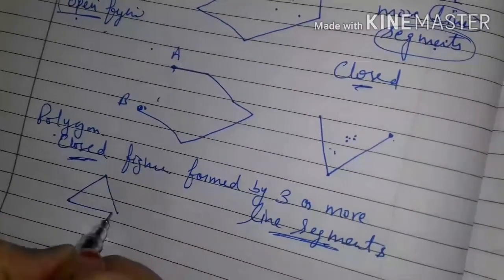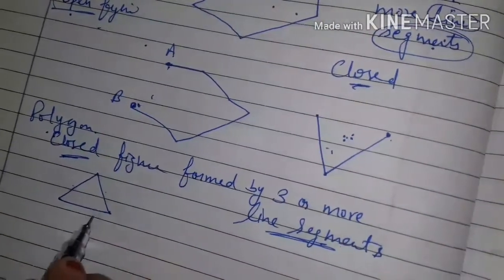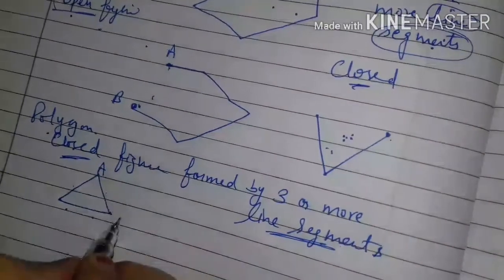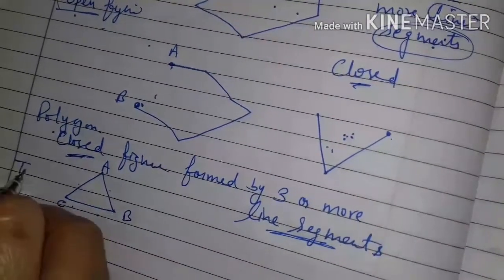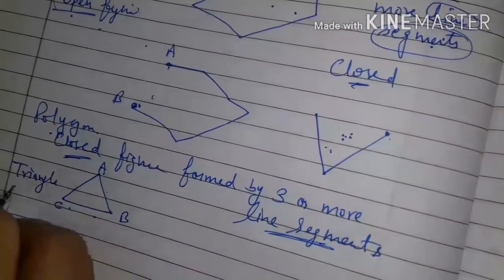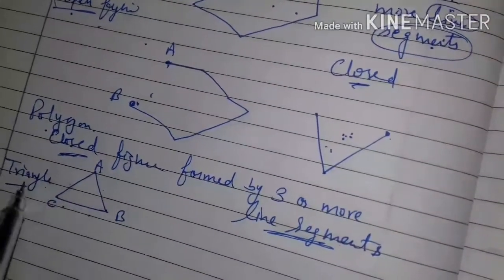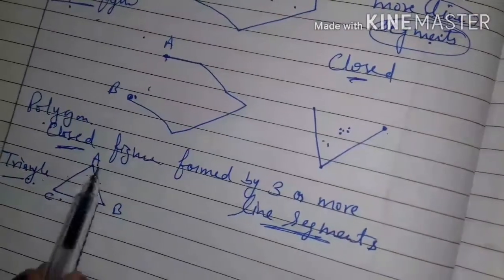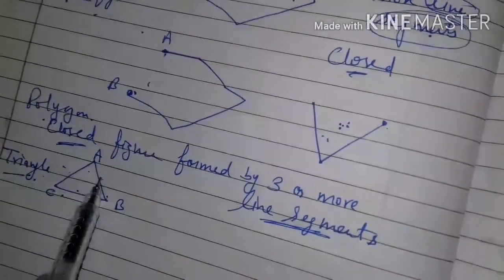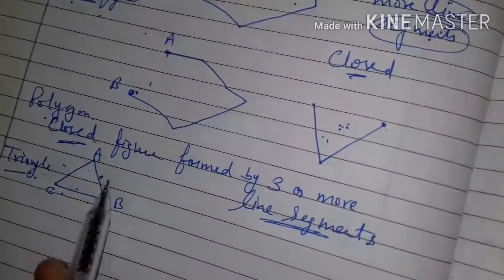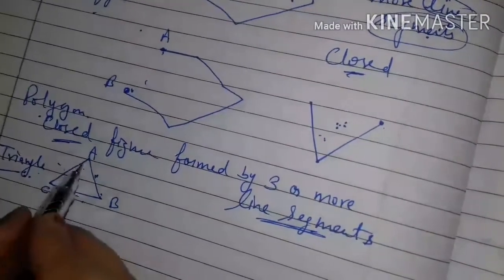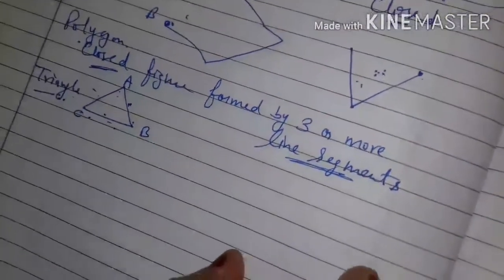Three line segments and a closed figure, such a figure we call a triangle. We have learned about the triangle in primary classes. So a triangle is a figure made by three line segments. A polygon of three sides is called a triangle. Clear? Now it is a polygon.